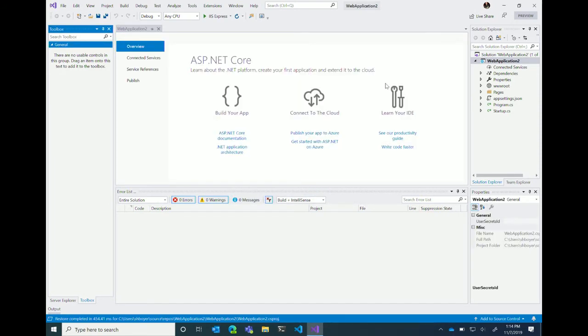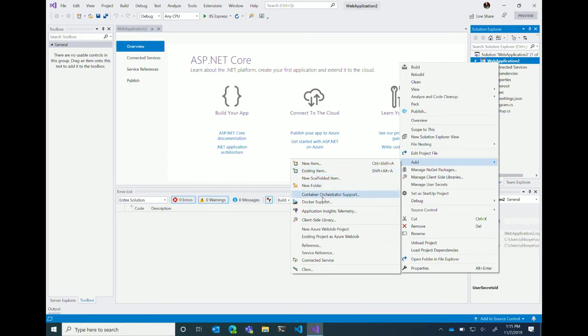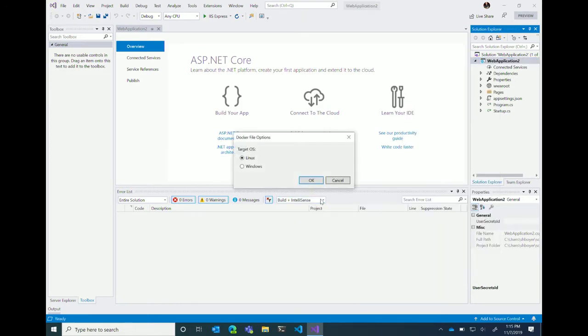All right. So with any web application, with the new worker template, and other .NET Core apps here, if you have the Docker toolset, the Docker workload installed, and also Docker for Windows installed on your machine, what we can do now is just add Docker support by right-clicking your project file and saying add Docker support. I'm going to choose Linux because that's where I'm eventually going to work when I publish this. And what this will do now is add the proper Docker file.